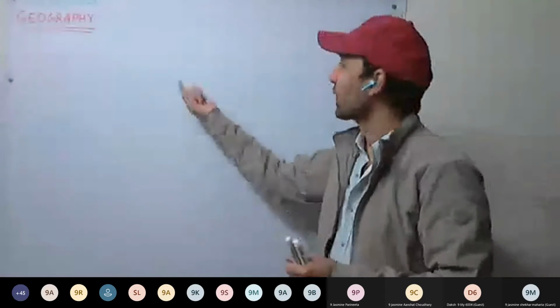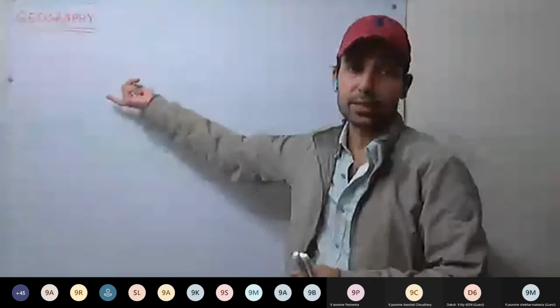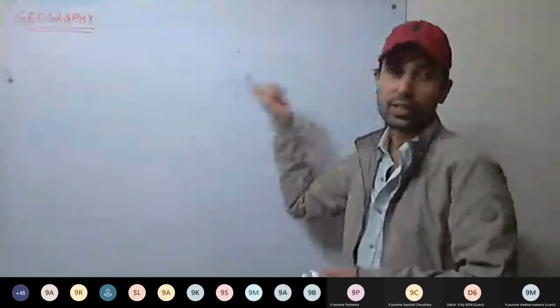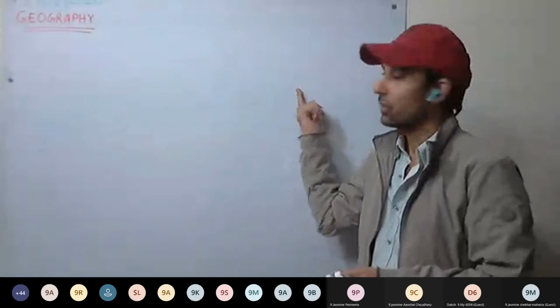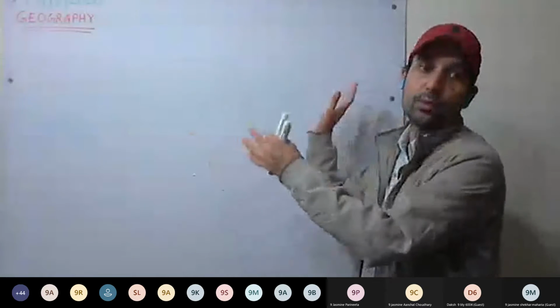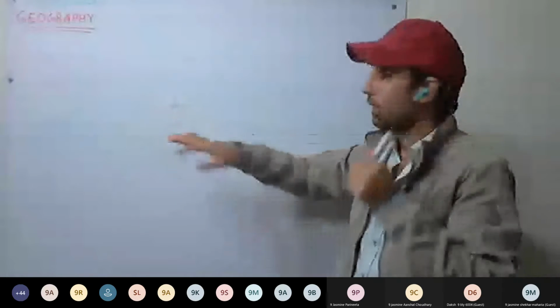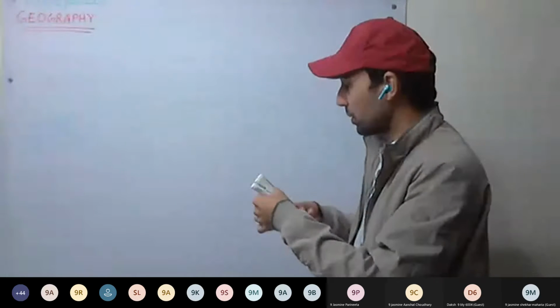Okay. So land breeze and sea breeze on the large scale, these are the monsoon winds. Summer monsoon and the winter monsoon we have. So they are extended to a few months, that is June, July, August. We have the monsoon winds. So see how the monsoon winds are formed.